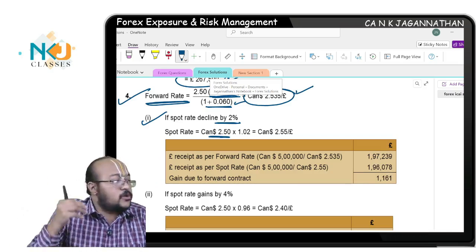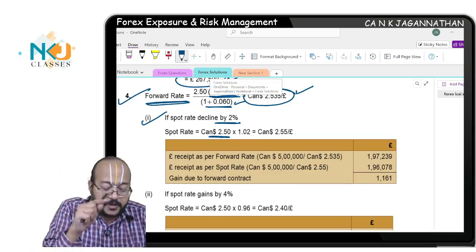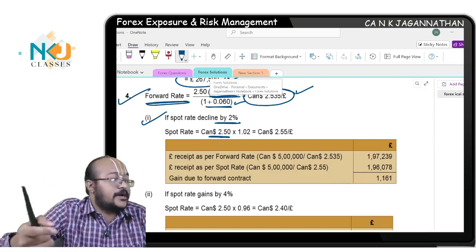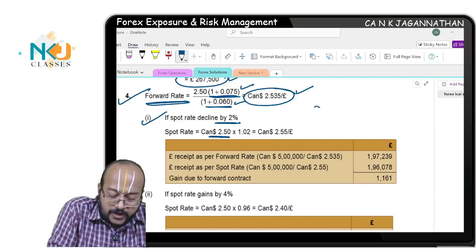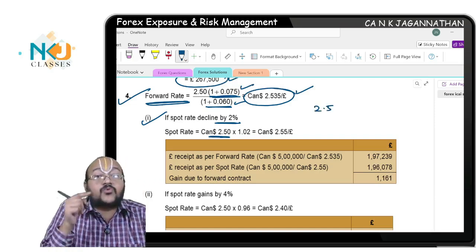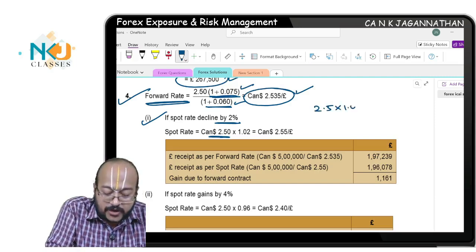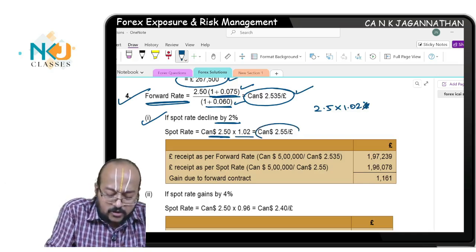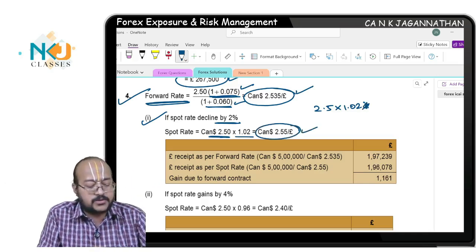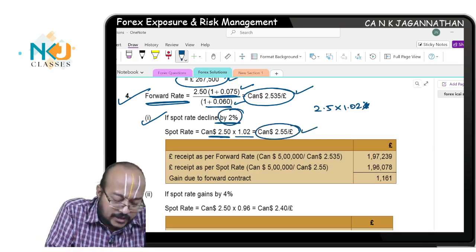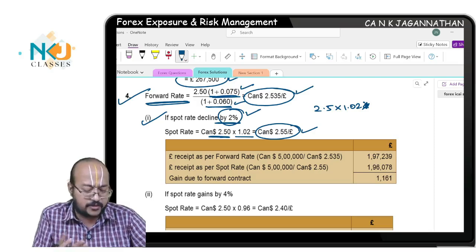More Canadian dollars you need to pay to get every pound, which means 2% more Canadian dollars you need to pay. Earlier I needed to pay 2.5 Canadian dollar to get 1 pound. Now I need to pay 2.5 into 102%, or 1.02. How much is that? Canadian dollar 2.55 per pound. This is the spot rate if it is declined by 2%. Are you understanding what I am trying to say?